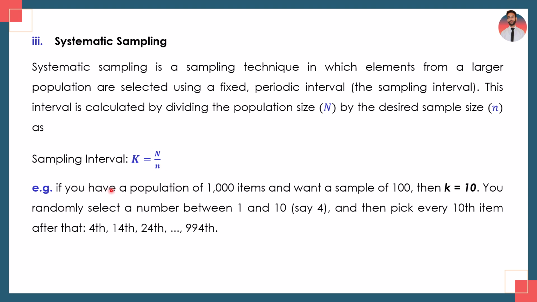For example, if you have a population of 1000 items and want a sample of 100, then you will have to calculate the value of k, which is 10. You randomly select a number between 1 and 10, say 4. आपने first of all students kth एलिमेंट जो फर्स्ट 10 है, k की वैल्यू 10 है और उसमें से रेंडमली कोई भी आप एक नंबर सेलेक्ट करेंगे, say 4, और देन स्टूडेंट्स आपने